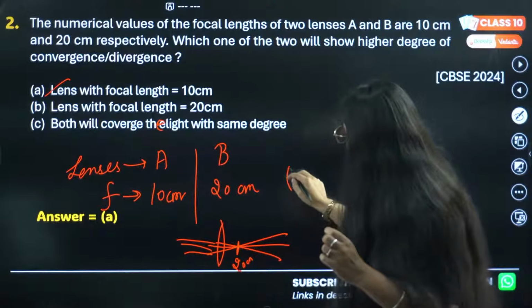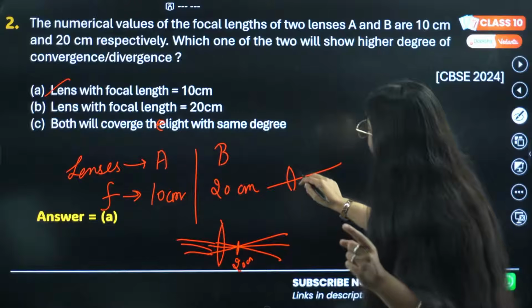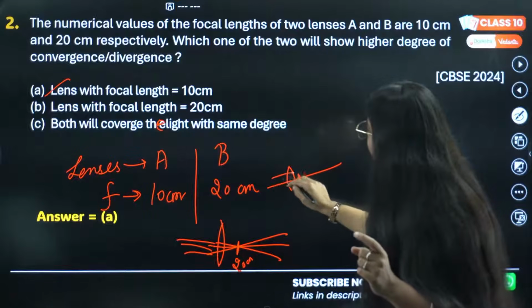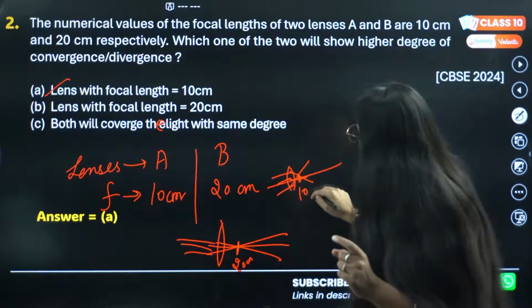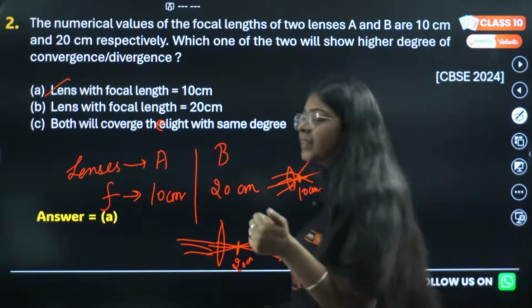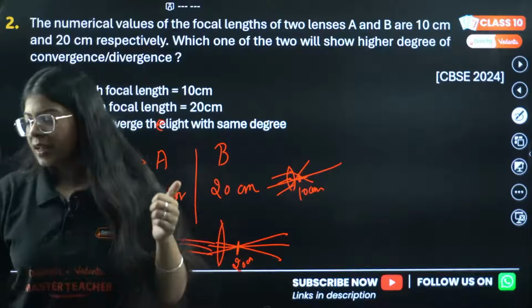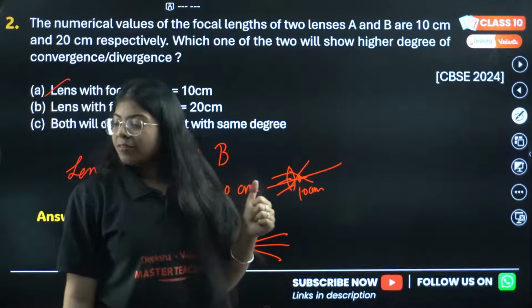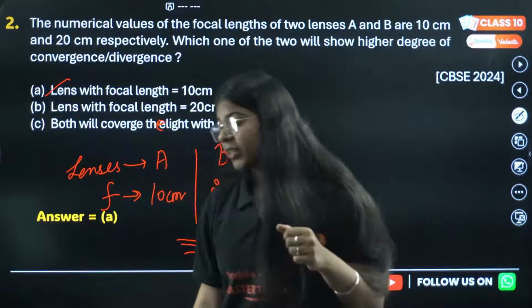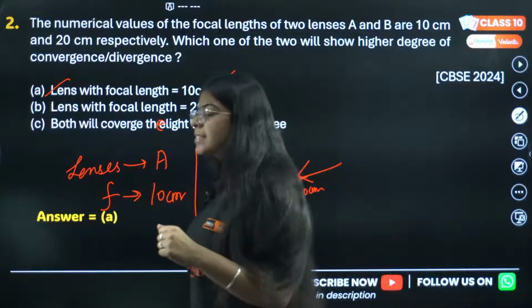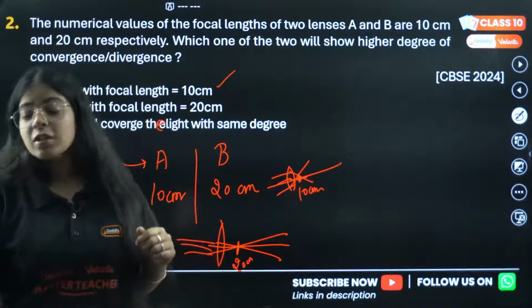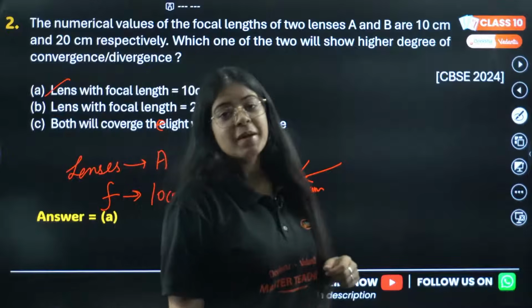And if I have another lens whose focal length is just 10 cm, then those same rays will now converge at a lesser distance of 10 cm. Correct? Everyone understood? A lens will have more power. Yes, correct. Rohit is absolutely correct, because the focal length of first lens is less, so the power of the first lens will be more.